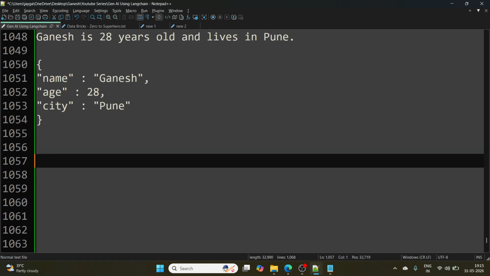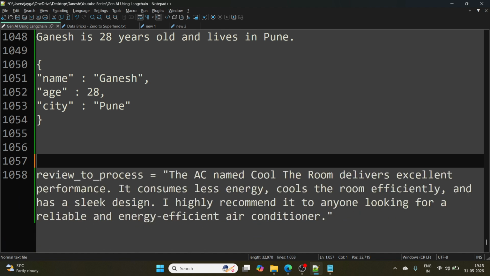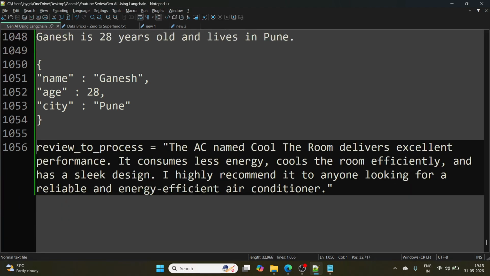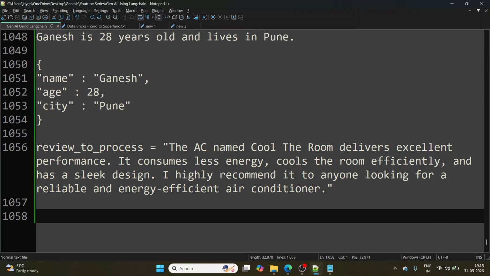That was an introduction to what TypedDict is at a high level. Now we will take one sample use case and code this TypedDict.